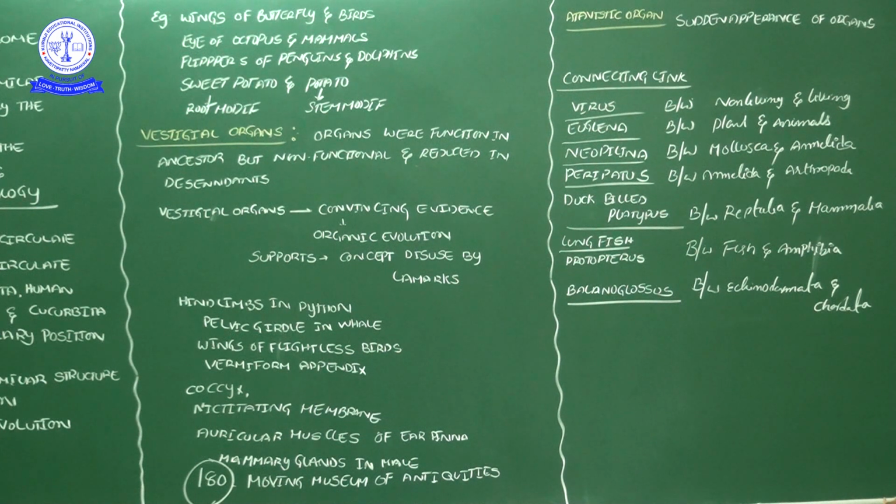So an organism sharing the characteristics of two groups, such an organism we consider a connecting link. So based on connecting links, atavistic organs, vestigial organs, analogous organs and homologous organs, what we understand here is that organisms evolved from primitive organisms to higher advanced organisms in a proper way, a continuous step by step process.